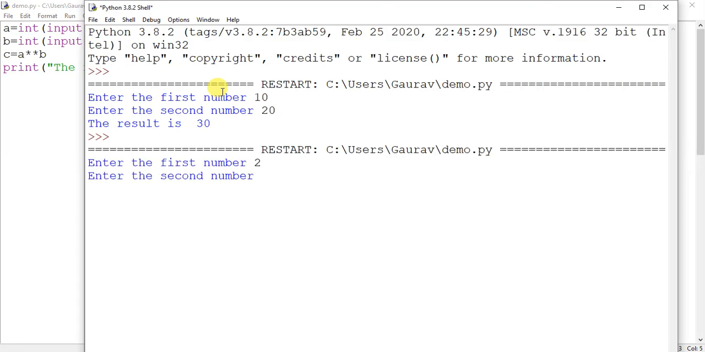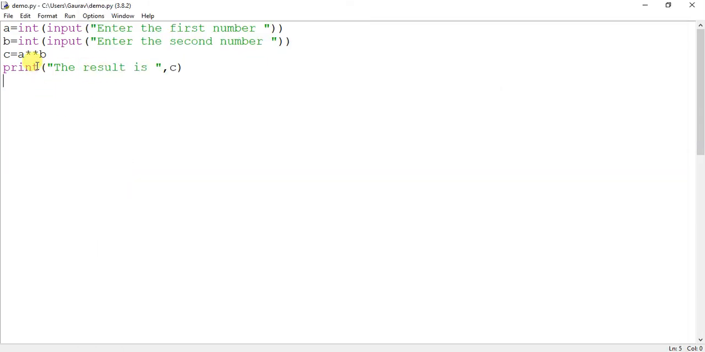Let us enter 2 as a and 3 as b, and we get the result as 8. So the thing we discussed at the end was the power operator. Double star means power, x to the power n or a to the power b. Okay, so that's how you write the program. Please try to understand.